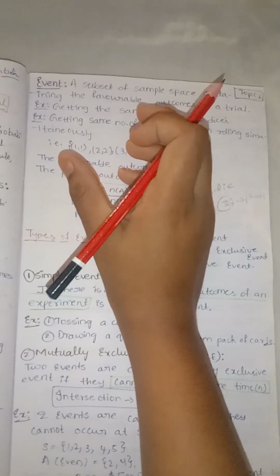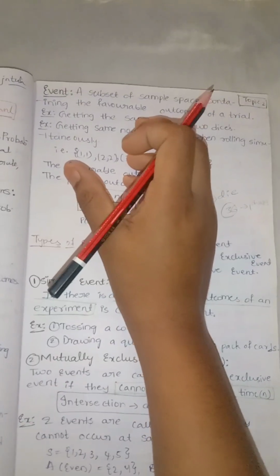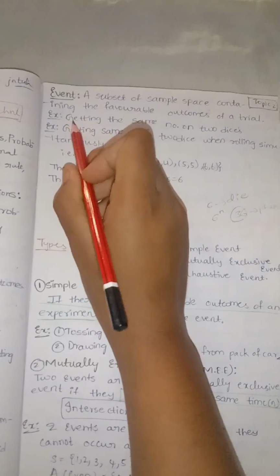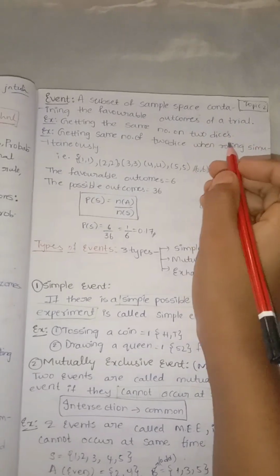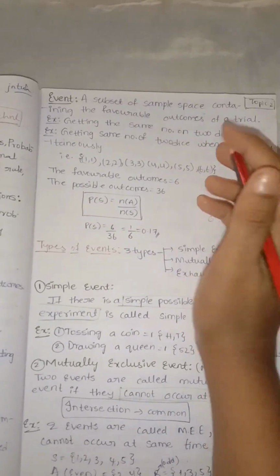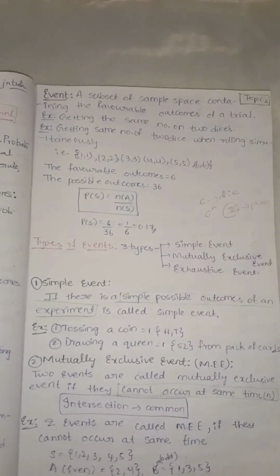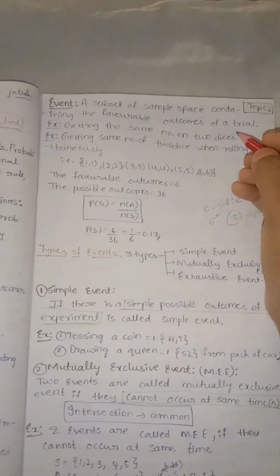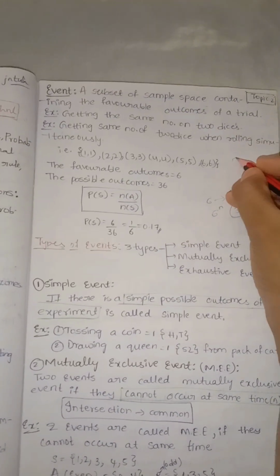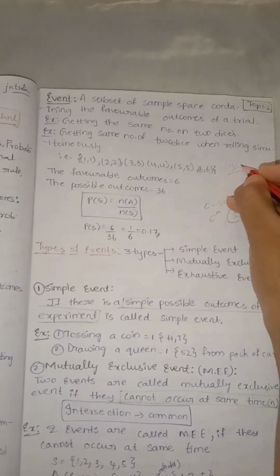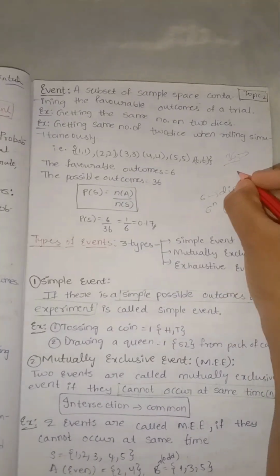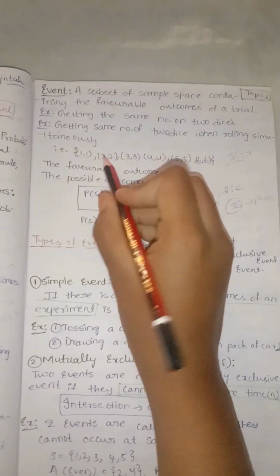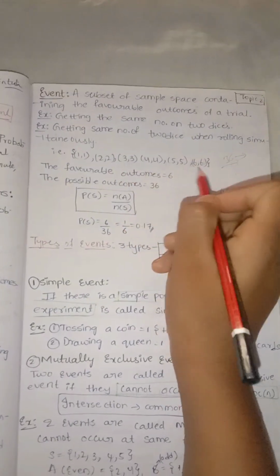Performing an experiment, getting the same number on 2 dice. For calculating this probability, the sample space is 36. In the 36 we have the same number on both dice. 1 is one possibility, 2 is one possibility, 3, 4, 5, 6.